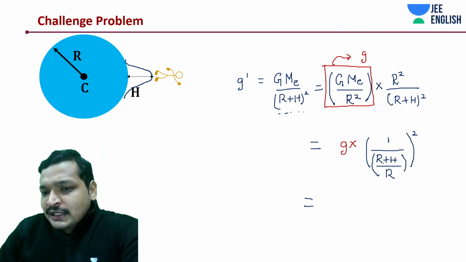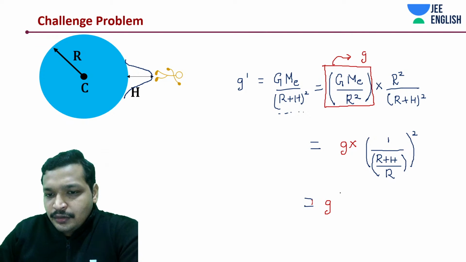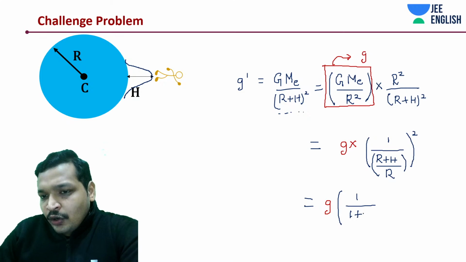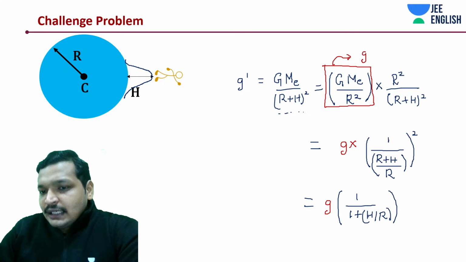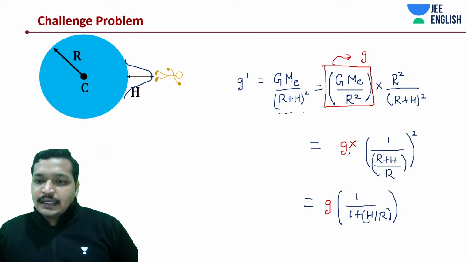So in this case, if I'm going to separate out R and H, it's basically R by R plus of H by R. So this would look something like this: G into one divided by R, 1 plus of H by R. Okay, what have I done? I've just written this thing separately. That's it. That is all we have done.